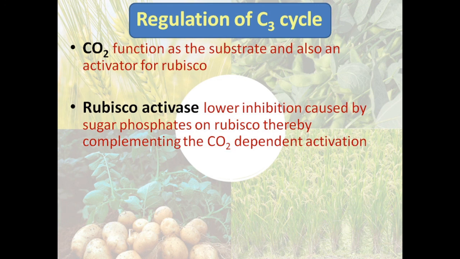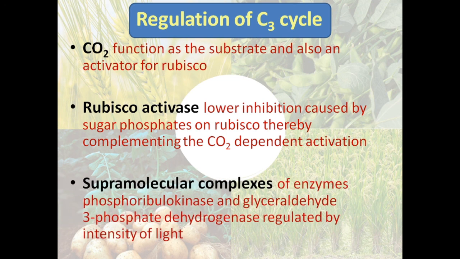Another enzyme which is activating the process is known as Rubisco activase, and it regulates the inhibition caused by sugar phosphates. That is, an increase in the sugar content of the plants will inhibit the C3 cycle or Rubisco, and this condition is stopped by the Rubisco activase. So it complements the carbon dioxide dependent activation.